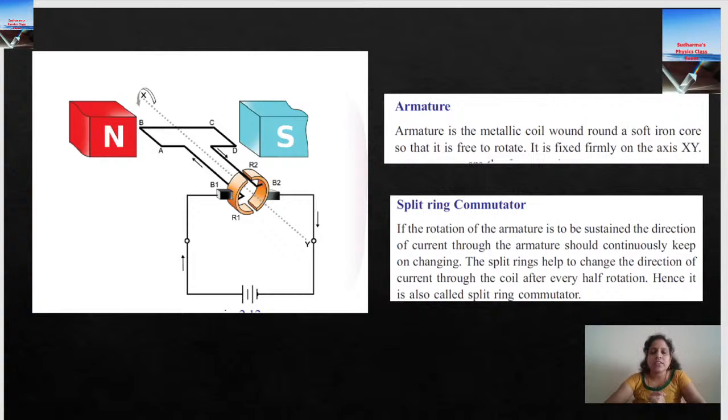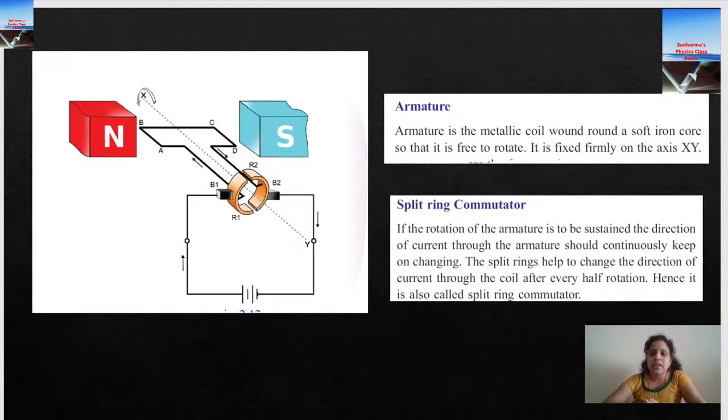So there are, you can see two, N and S, right? They are the north and south pole of the magnet. And there is a rectangular coil that is called the armature. You can see A, B, C, D, right? That's the armature. So what is armature? It is a metallic coil wound round a soft iron core so that it is free to rotate. It is fixed firmly on the axis XY. So it's a rectangle, copper wire made into the form of a rectangle. Okay, that is the armature.